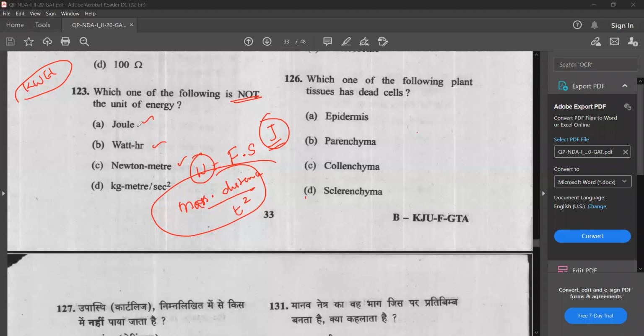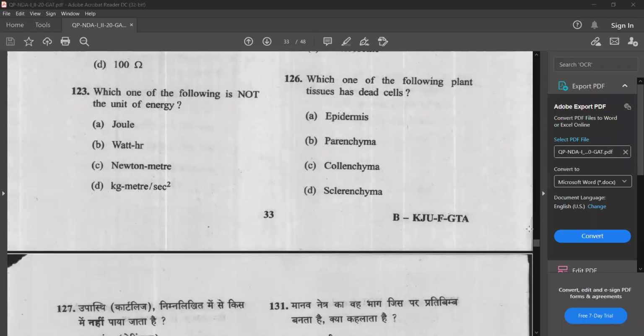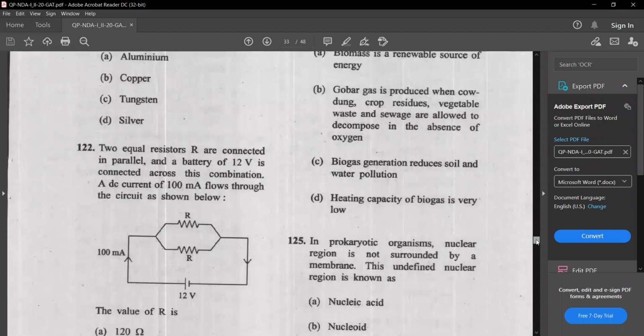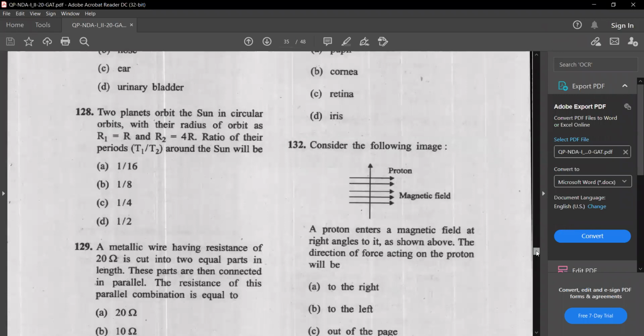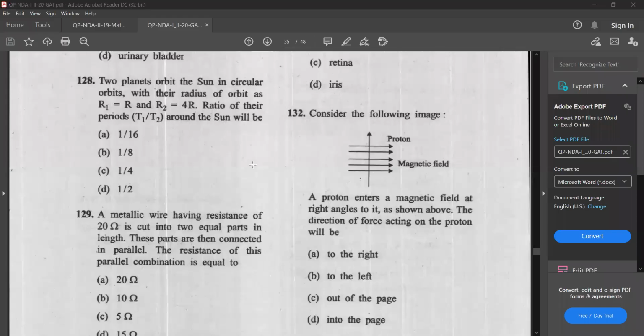So here, joule is a unit of energy, Newton meter is a unit of energy, and the one which is not is option D. Option D, kilogram meter per second square is not a unit of energy. So the answer is option D. Next question we'll see. Let's see the next question.